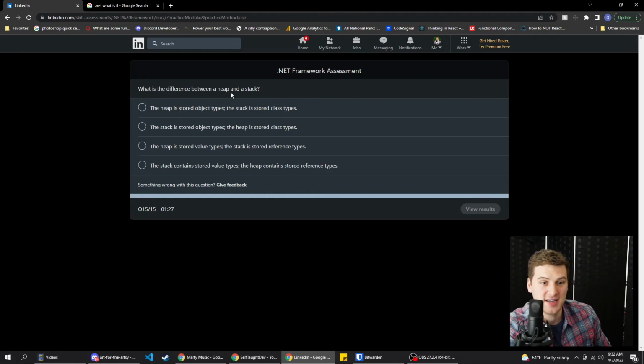What is the difference between a heap and a stack? Oh, I know this, I think. A heap is stored object types. A stack is stored object classes. Never mind, I know this in a different context, not related to .NET. The stack is stored object types. The heap is stored class types. The heap is stored value types. The stack is stored reference types. The stack contains stored value types. The heap contains stored reference types.